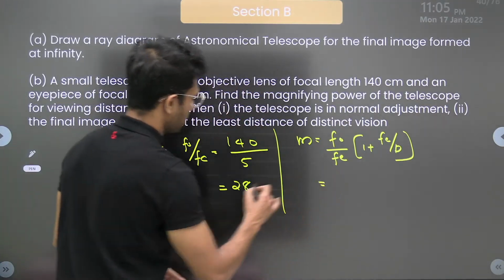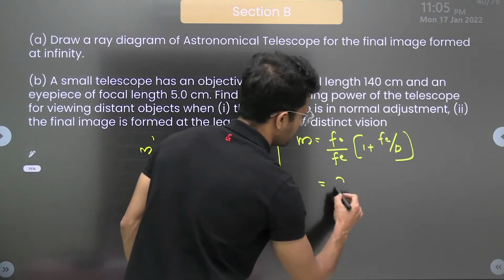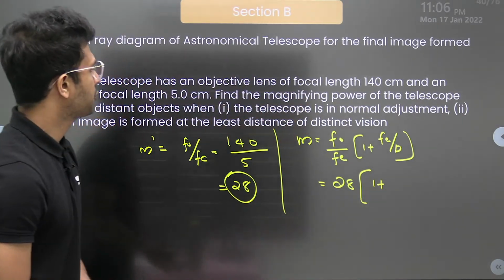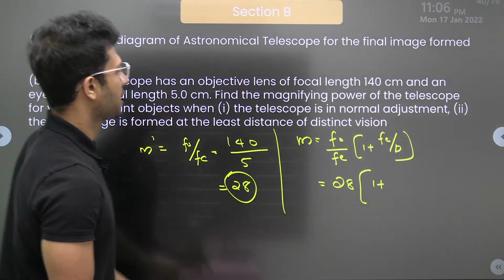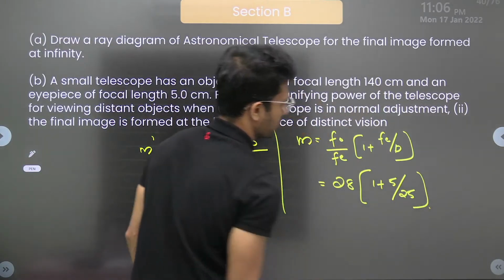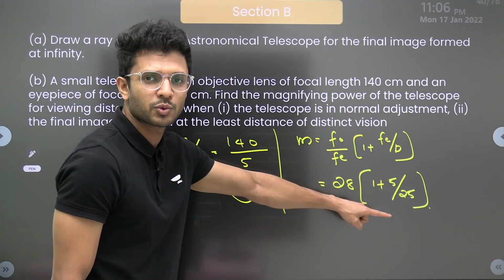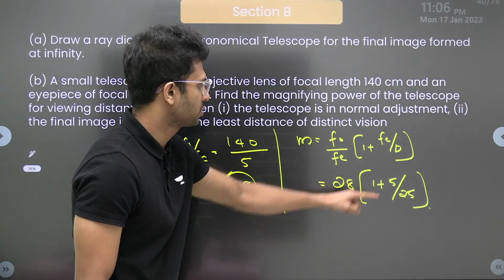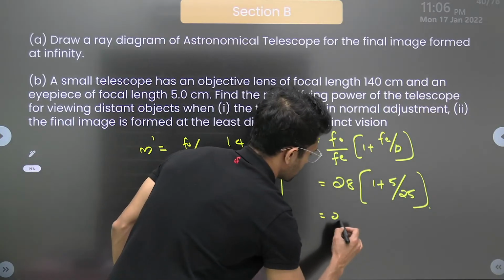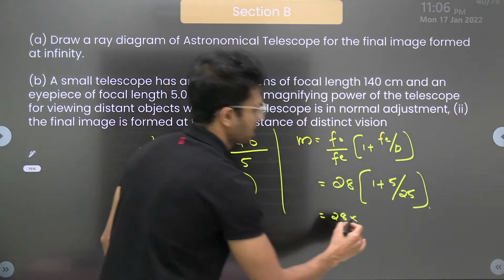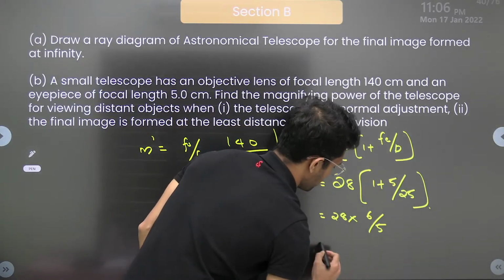So F0 by Fe, how much is it? 28 into 1 plus Fe, the focal length of the eyepiece, which is 5, divided by D, which is 25. 5 by 25 is 1 by 5. So 1 plus 1 by 5, that is 5 plus 1, 6, divided by 5.